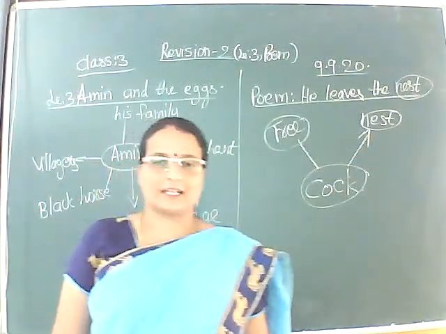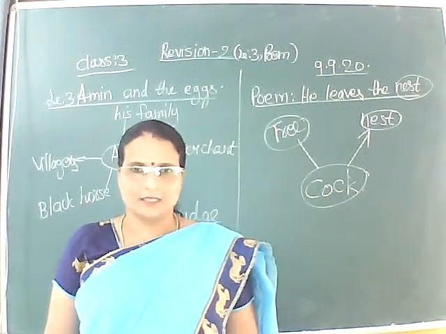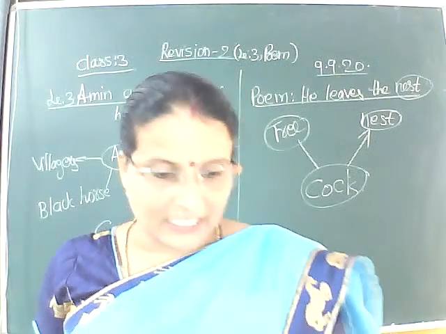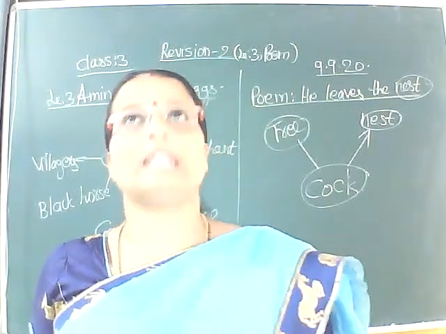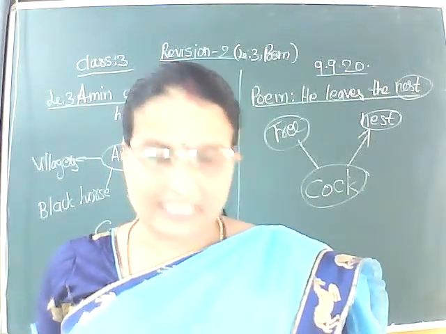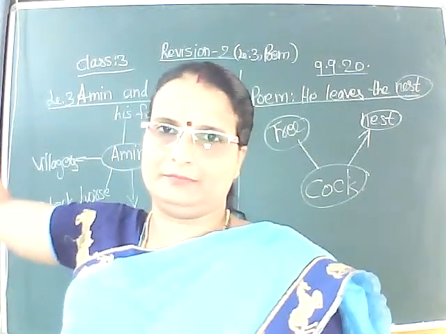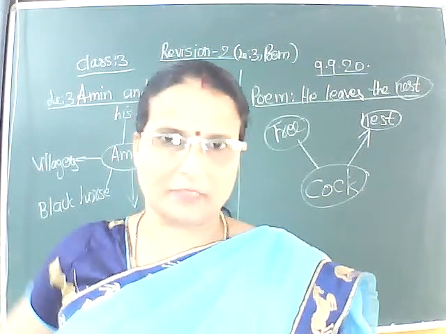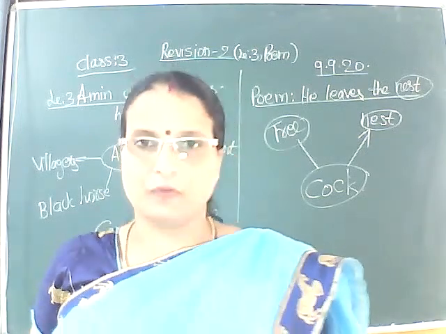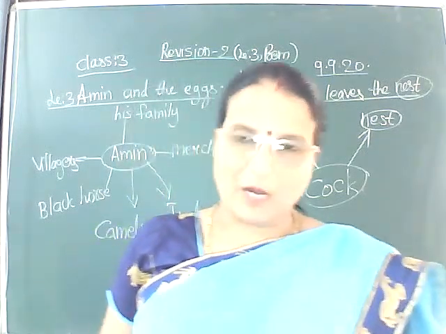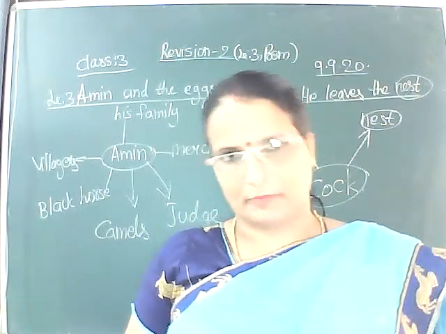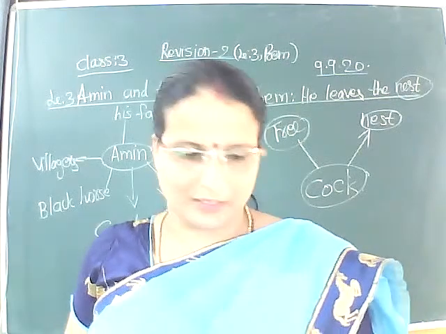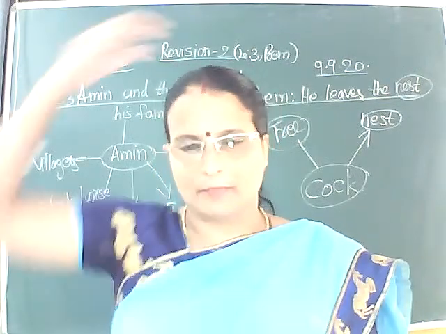Now from there, what he does is very poetically written here: his neck up. He held his neck up, then his tail up. He held his tail up, once flapped, and kept his tail up. Then his foot up. One of his feet he also raised up, and he is balancing on one leg. What a comic picture you see. Now his comb up. What is the comb?